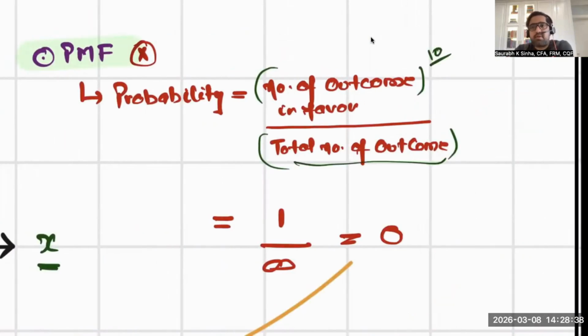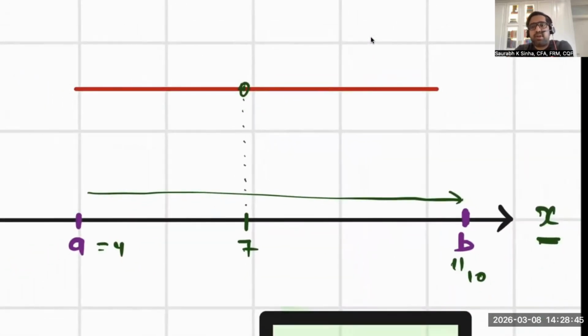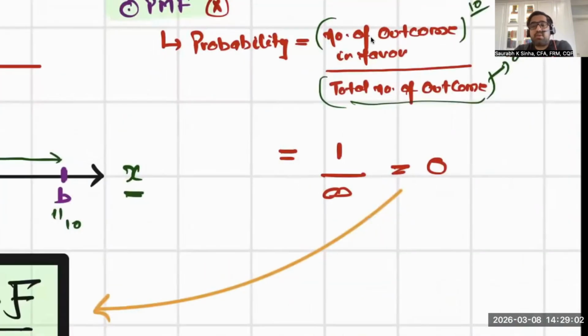But what is the total number of outcomes? The total number of outcomes is infinite. Understand, there are infinite numbers here from 4 to 10. I just mentioned 4.0001, 4.0002, 4.003. What about 4.000, 10 zeros and then 1? There are infinite numbers. So the number of outcomes in favor is infinite. So if you're interested in finding the probability of one single event, which is the probability mass function, it is zero. It is useless.